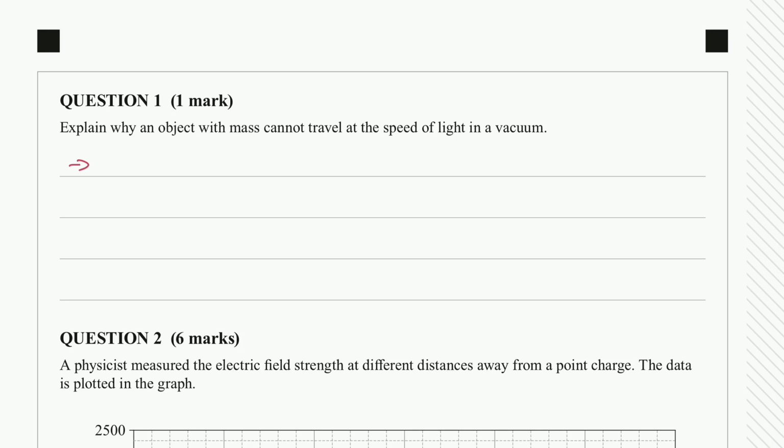And now the way to think about it, it's impossible to accelerate an object up to the speed of light because it would take an infinite amount of energy to do so, and we don't have an infinite amount of energy.